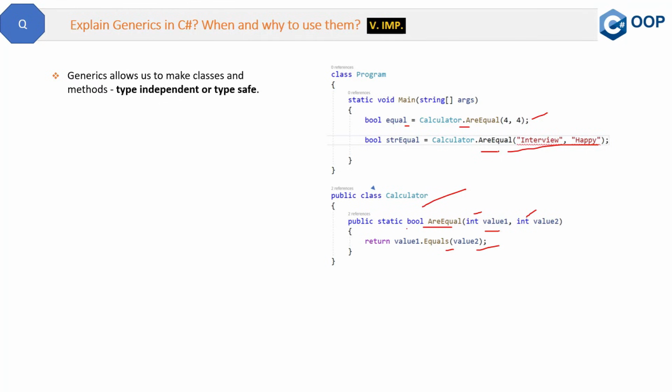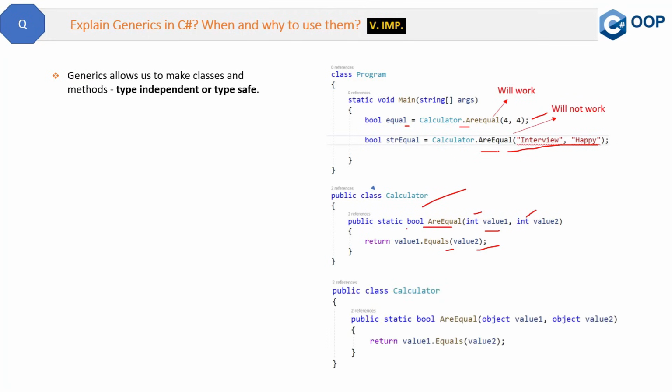So that's how it has some limitations. Now what we want is that this method should also be able to compare strings. As I said, the first AreEqual call will work, but the second one, comparing the strings, will not work. So one solution for it is to use object instead of integers.